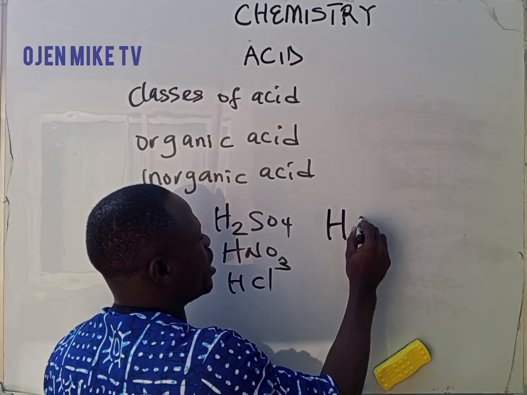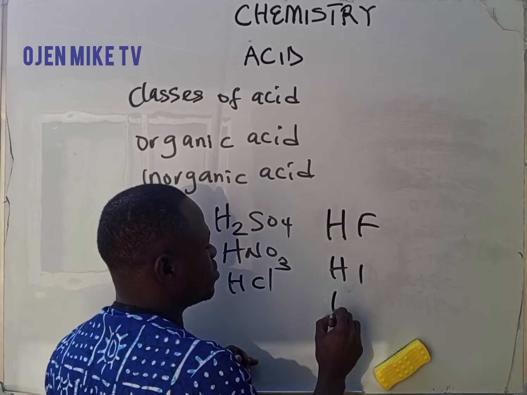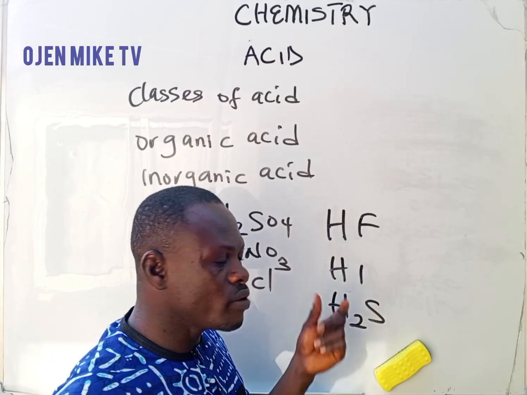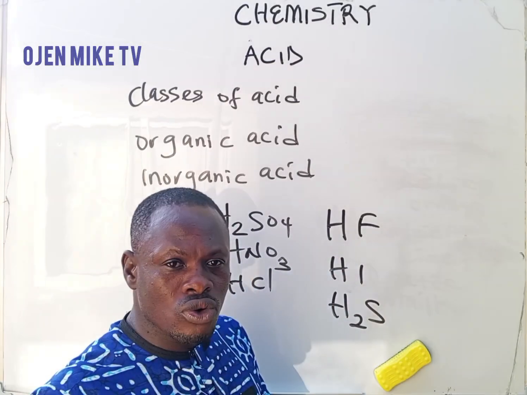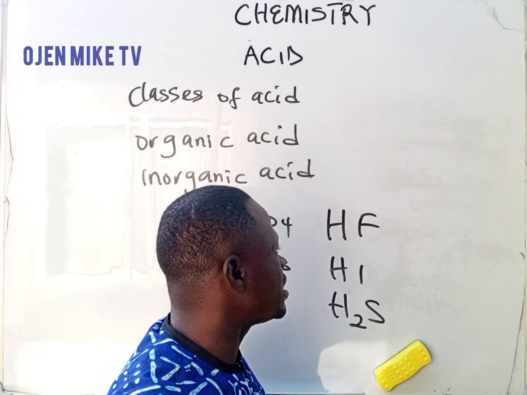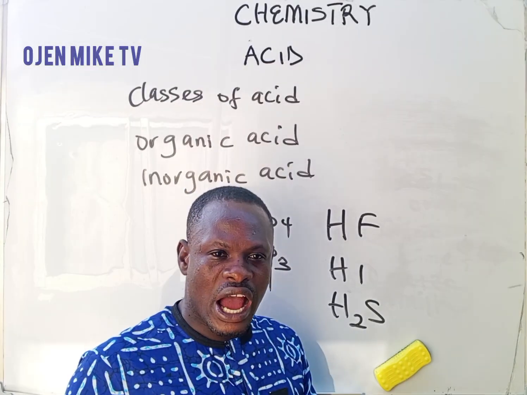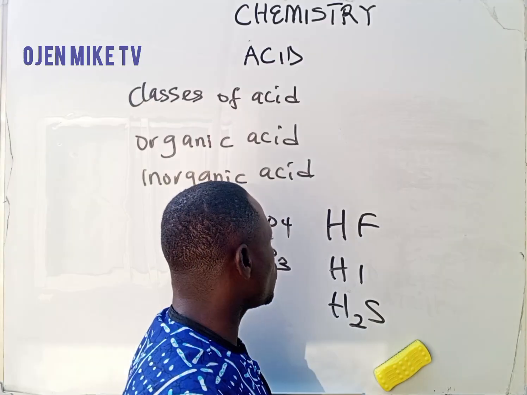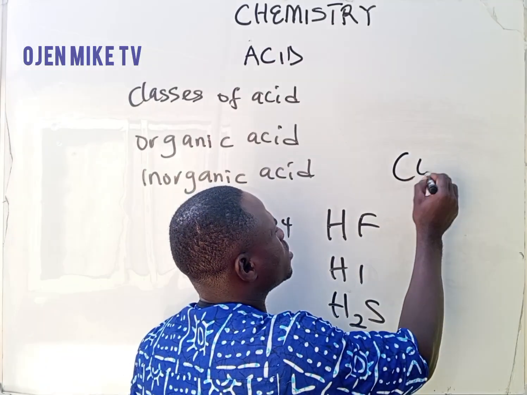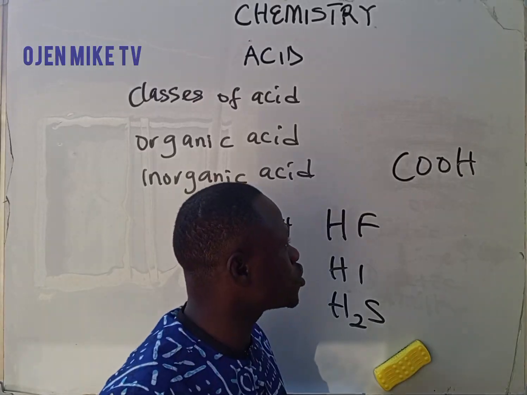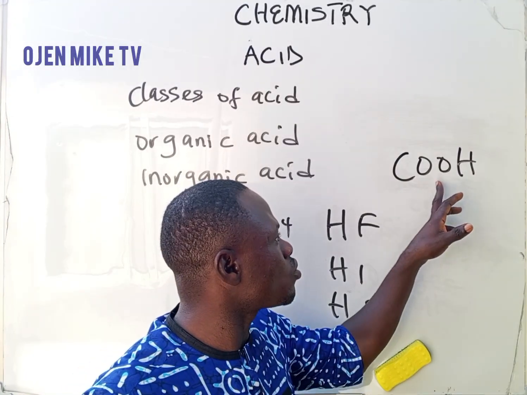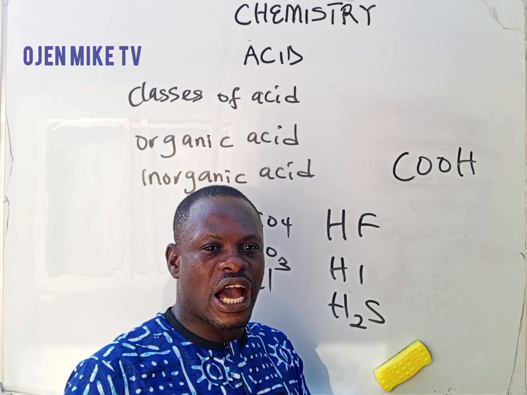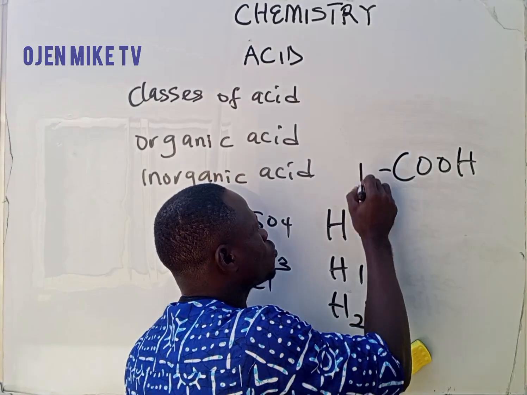You can see something like HF, HI, H2S. All of these are acids. Now, another rule for you to know a compound is an acid is that when that compound has a carboxylic functional group, that compound is an acid. For example, COOH is the carboxylic functional group. So when a compound has this carboxylic functional group, that compound is an acid. Is that understood?